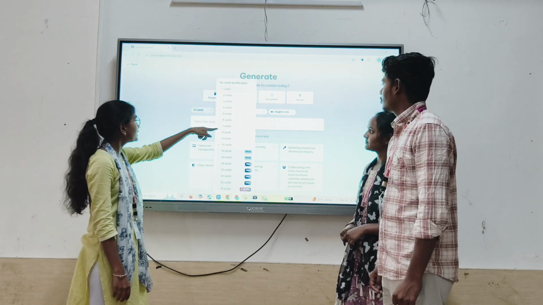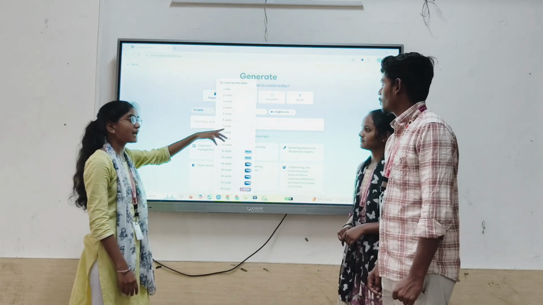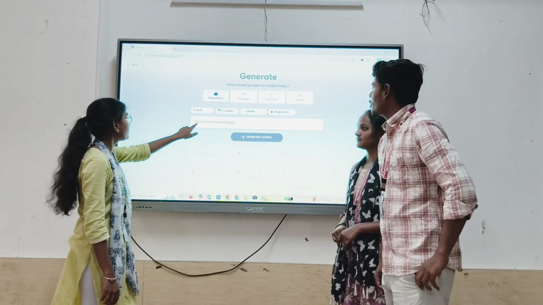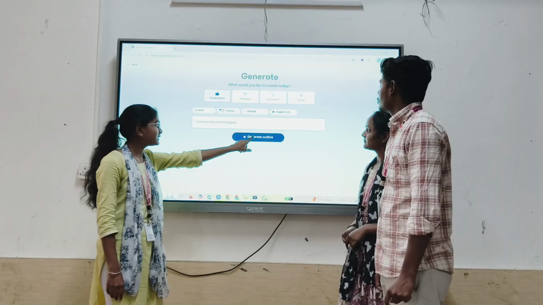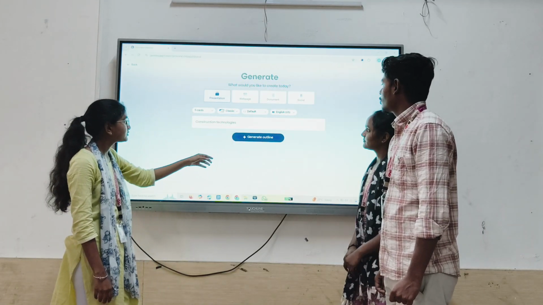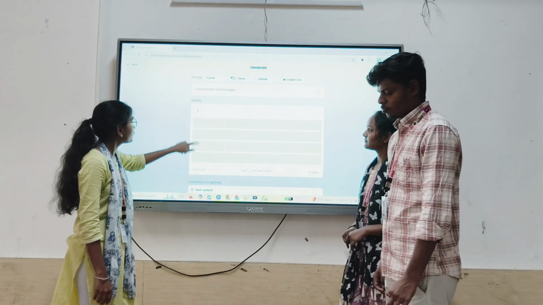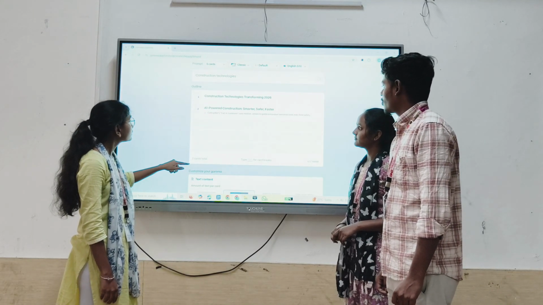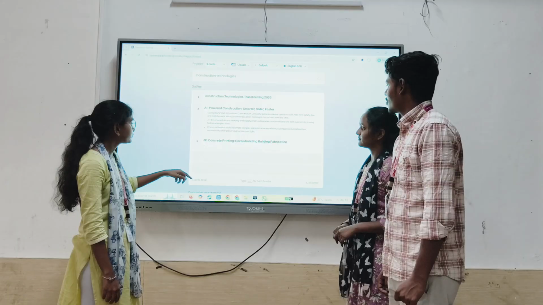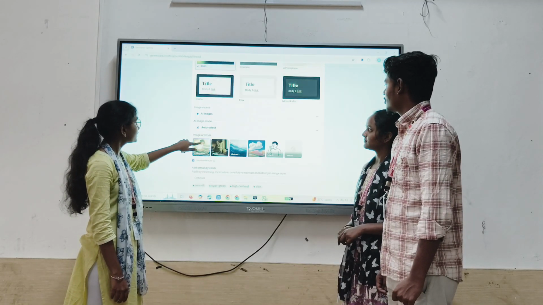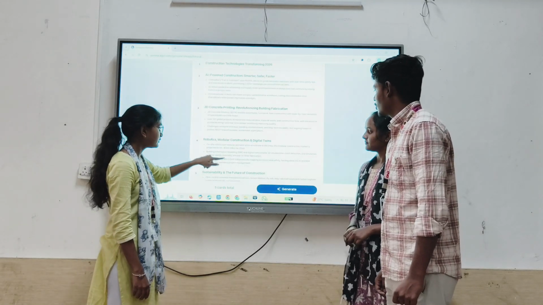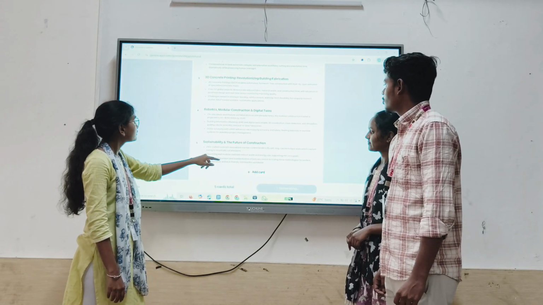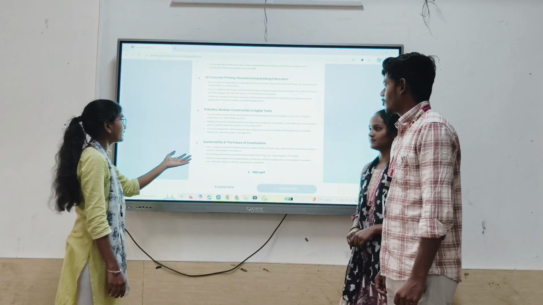Here we have cards. This is for selecting our slides. So I am selecting 5 slides. And here we have to give our prompt. I am giving construction technologies and we have to click generate outline. So here we have the number of cards that we have selected. After the cards have come, we have to click generate. If they are okay, we have to click generate so that our PPT will be generated.